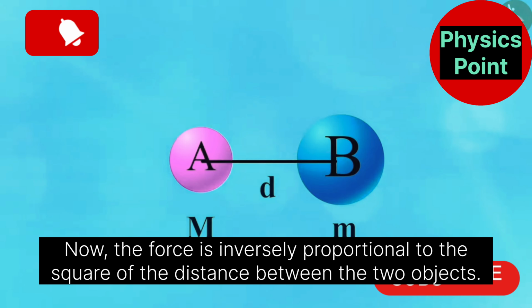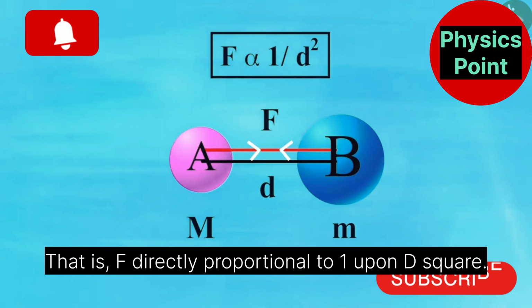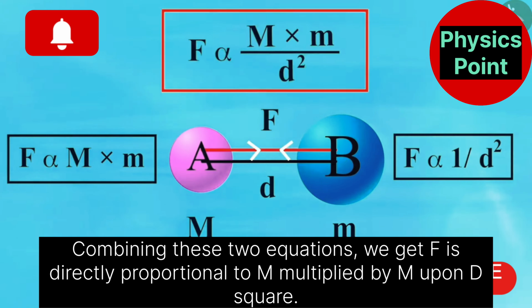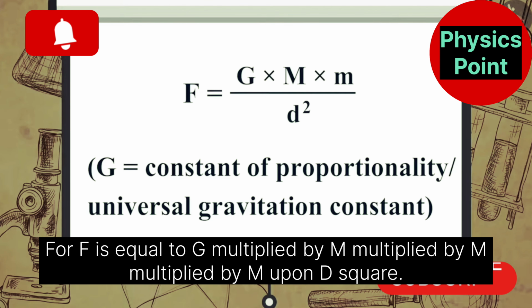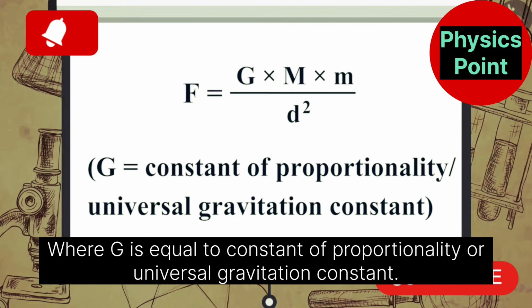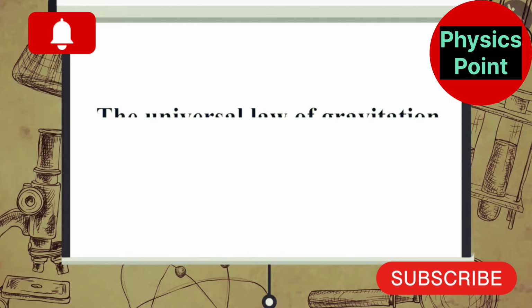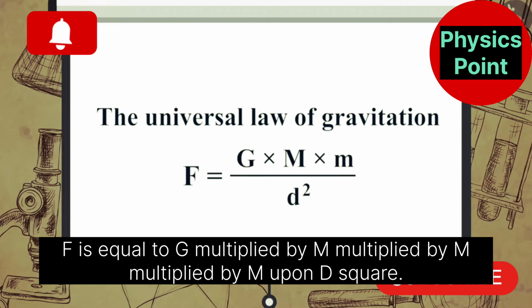Now, the force is inversely proportional to the square of the distance between the two objects. That is, F directly proportional to 1 upon D square. Combining these two equations, we get F is directly proportional to M1 multiplied by M2 upon D square. Or F is equal to G multiplied by M1 multiplied by M2 upon D square, where G is equal to constant of proportionality or universal gravitation constant. So here, we can sum up the universal law of gravitation as F is equal to G multiplied by M1 multiplied by M2 upon D square.